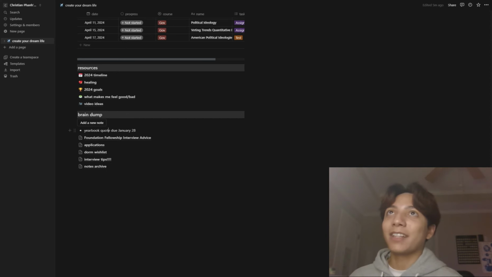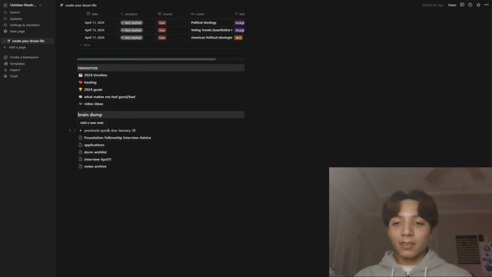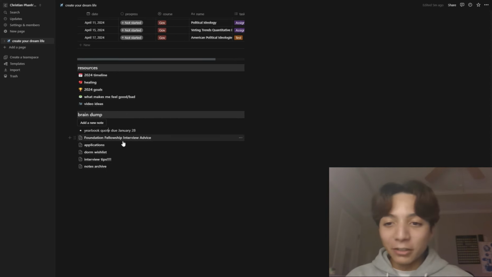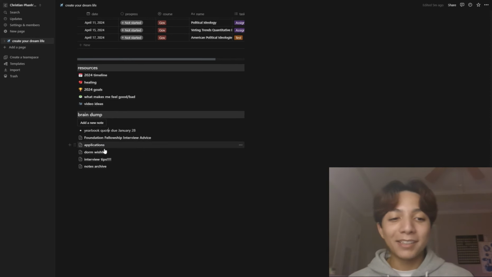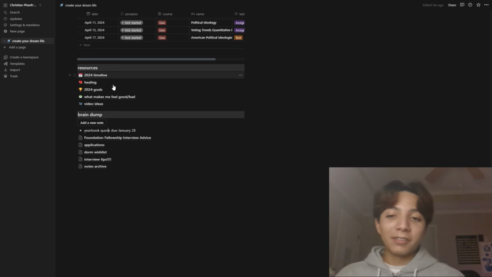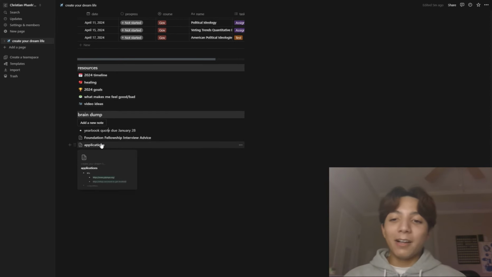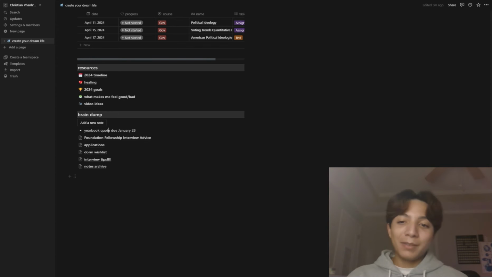So I don't have to have a bajillion apps. Okay, so these, I'm not gonna go through them really. Maybe I'll just give you a sample. These are just random notes pages. The difference between these and resources is these are pages for things that I'm not really going to revisit.